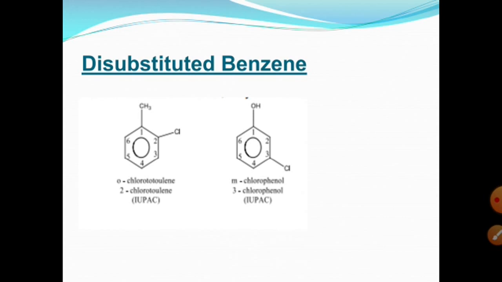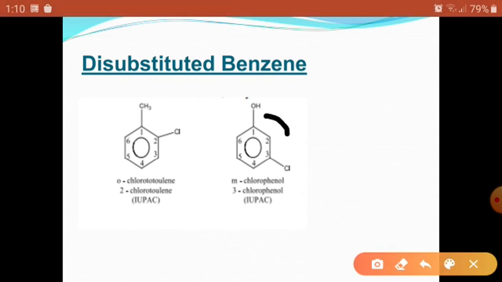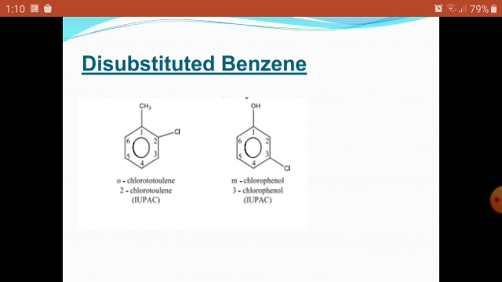If we number the other way, chlorine would get the 5th position, so we start from the side in which the substituent has the lowest possible number. The third position is known as meta, represented by a small m. So its name is metachlorophenol, or 3-chlorophenol in the IUPAC system.